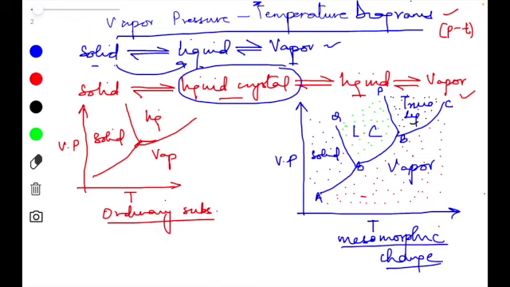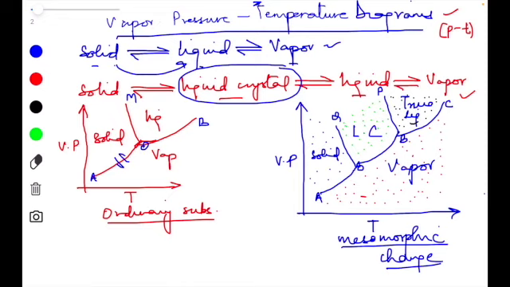Okay, now in this we can see that along the AO, the solid or the crystal phase is in equilibrium with the vapor phase. If I label this diagram also as, let's say, A, O, B and M, then along the AO the solid is in equilibrium with the vapor phase.